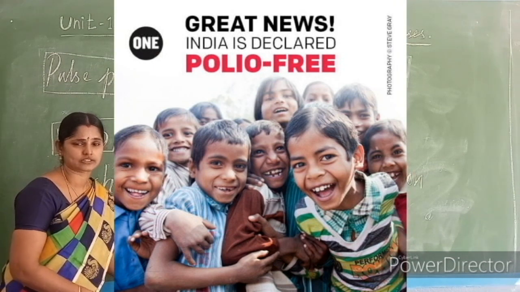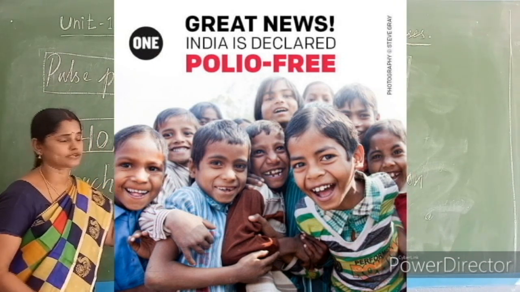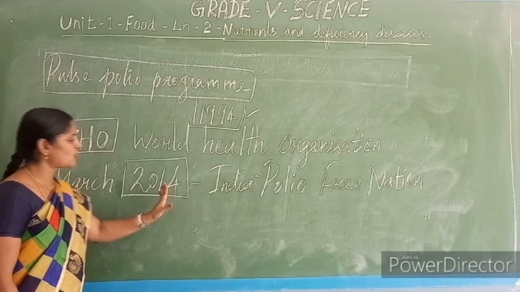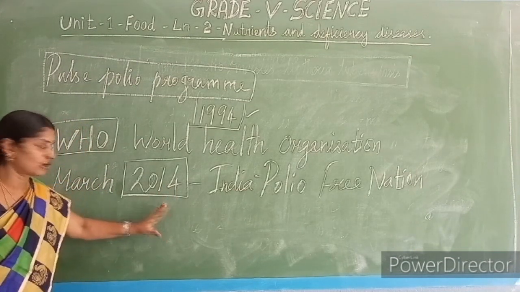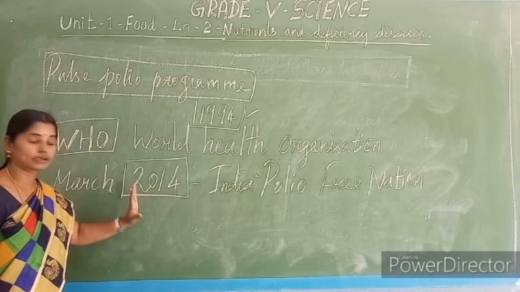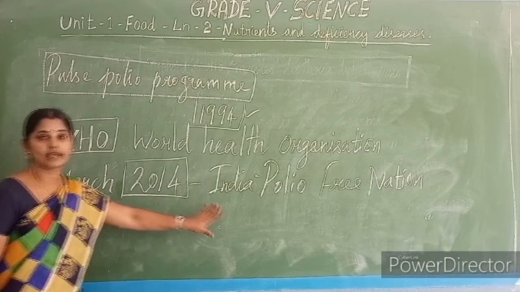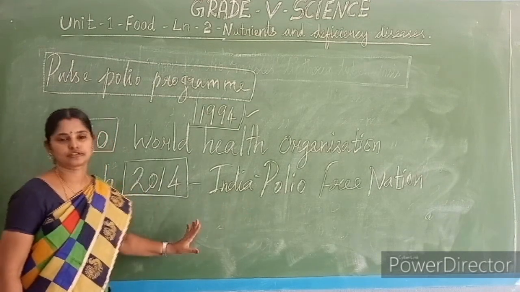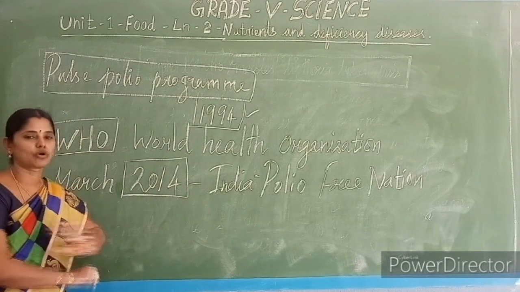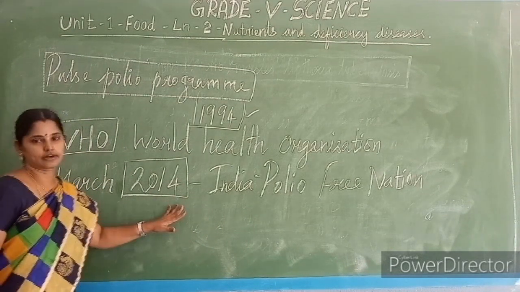Polio patients have weak legs. Have you noticed any polio patients? Now it is completely eradicated. Now we are in 2020, no? In 2014 itself, India became a polio-free nation. So it is completely eradicated. There are no polio patients here now.